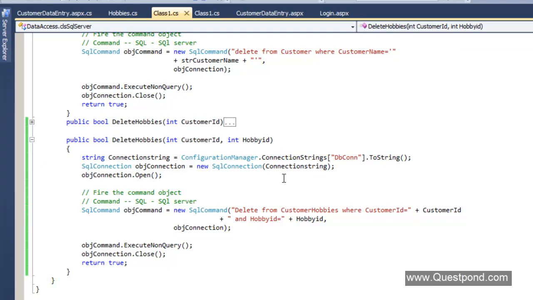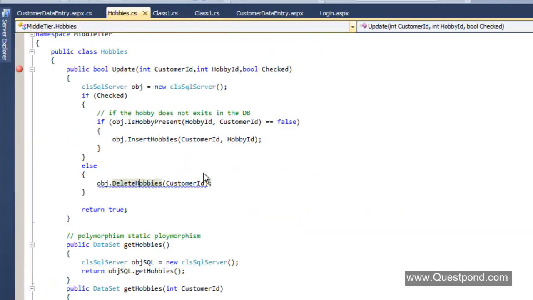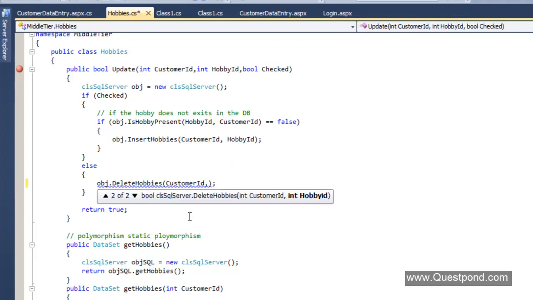So that's much better. And we will call the delete hobbies, and we will also pass it the hobby ID. Great.